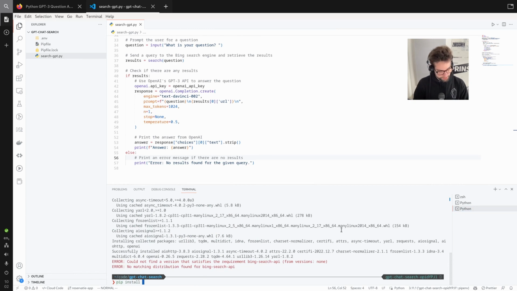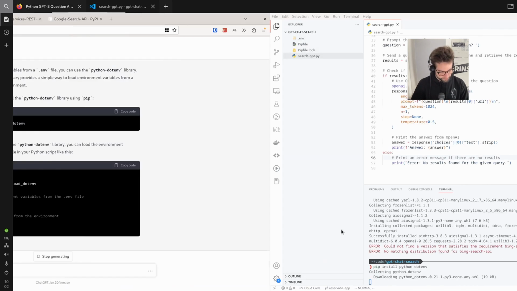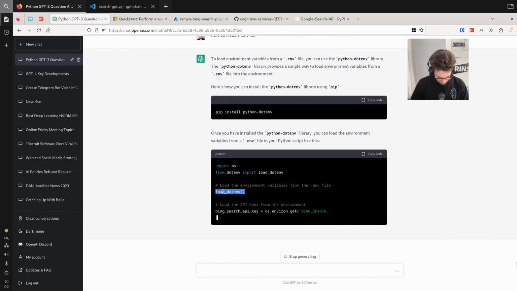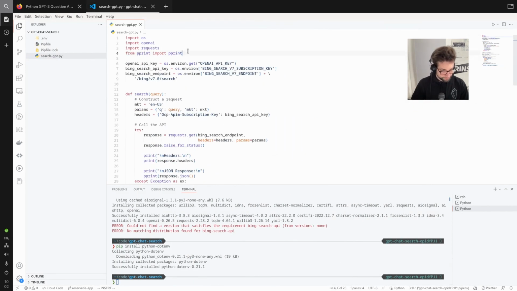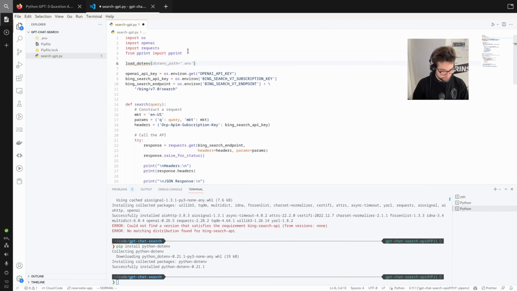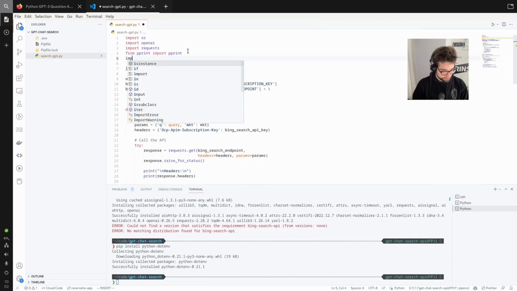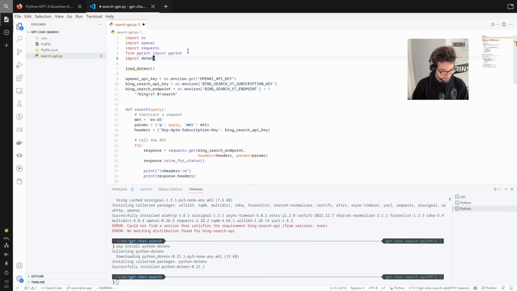Pip install python-dotenv, and we just do dotenv. Okay, perfect. Yeah, please fix this for me. Import dotenv. Is that going to be the thing? Yeah, perfect.